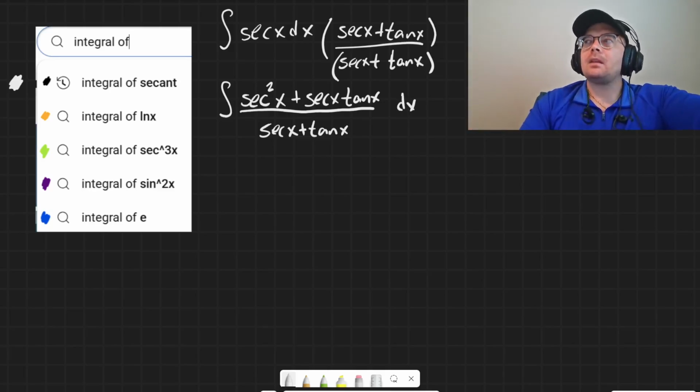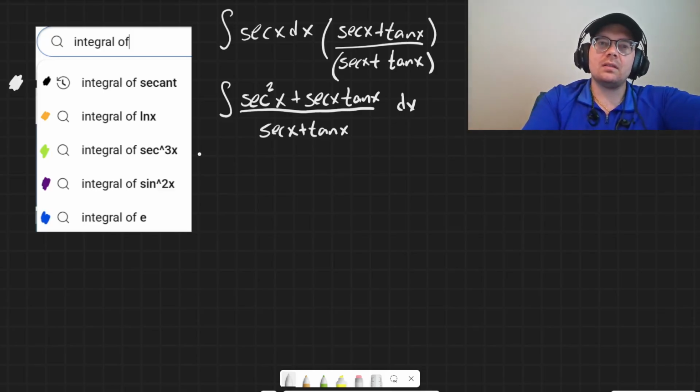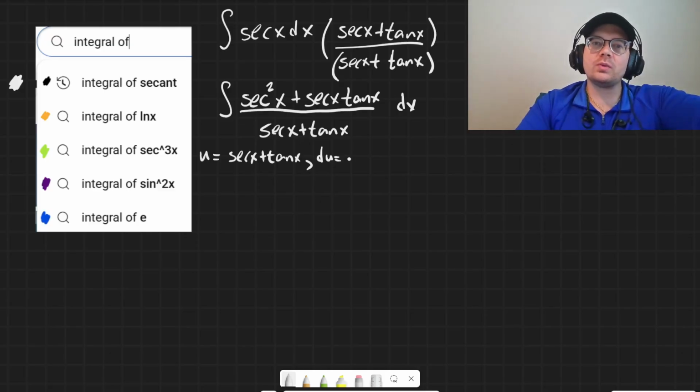Then I can do my u sub. If u is equal to secant x plus tangent x, then du would equal the derivative of that, which would be the derivative of secant, secant tangent, plus the derivative of tangent, which is secant squared.